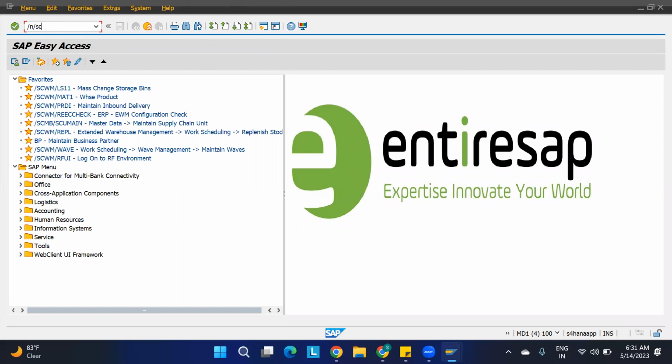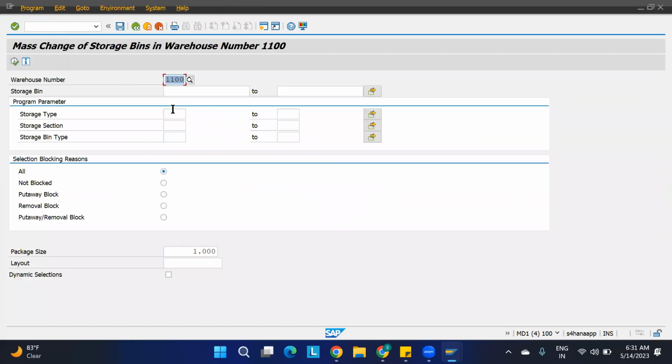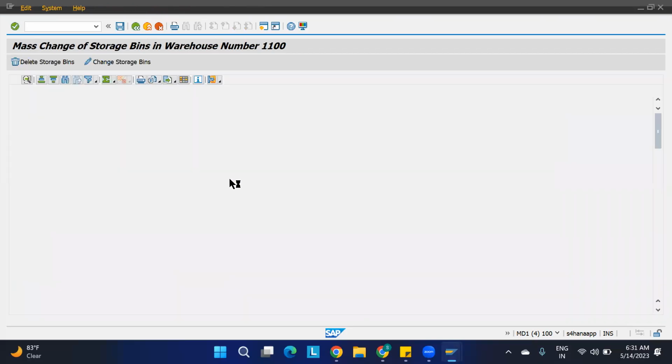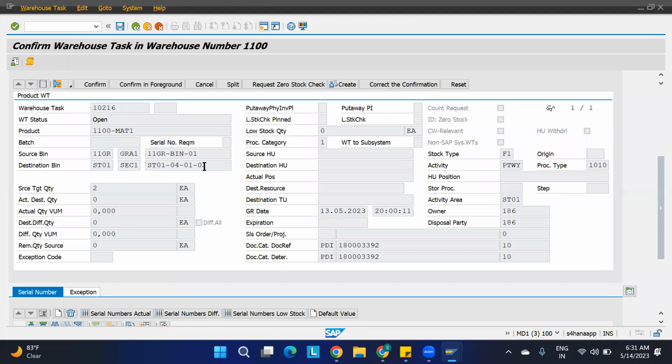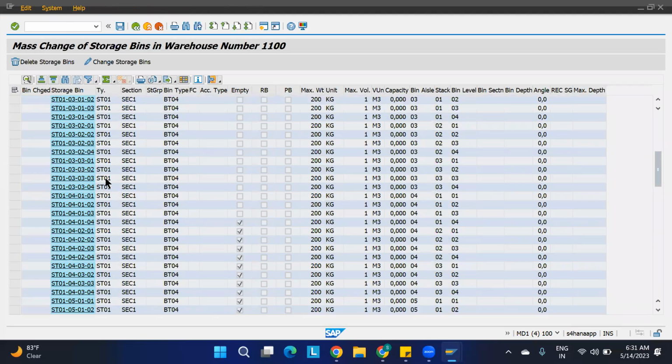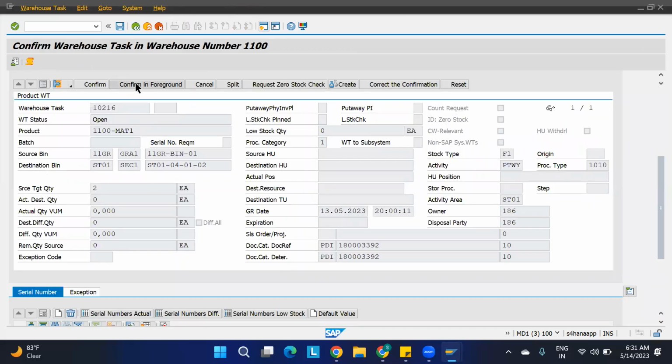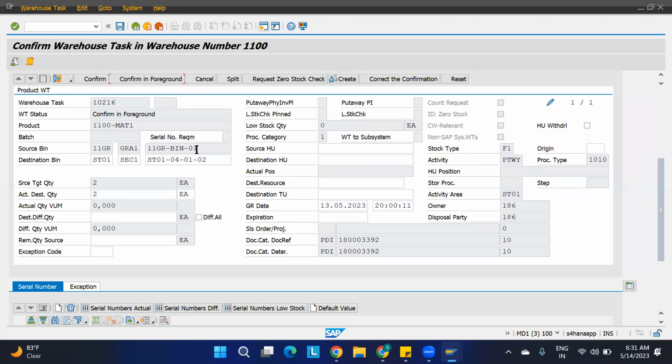SCWM/LS11. Here ST01, execute. It has proposed 412. Anyway, 414 is the empty bin. So where we're going to keep the material? This is the empty bin. 414 I want to keep. So here you should say confirm in foreground, so you are able to edit these things. What I want to do is 414, I'll say.